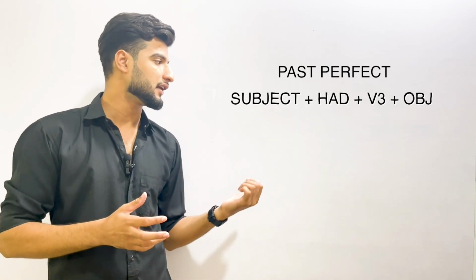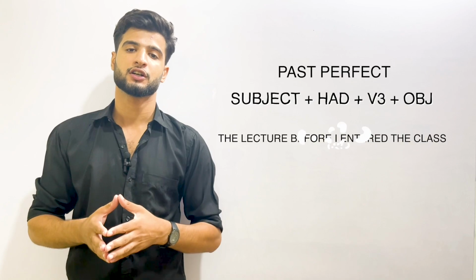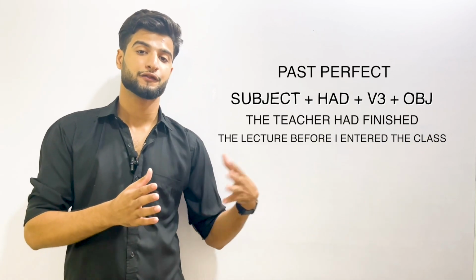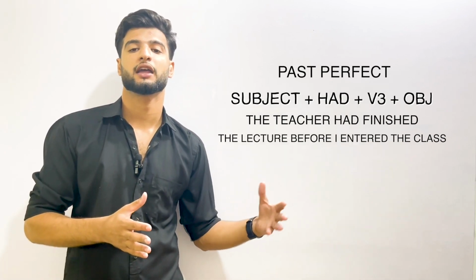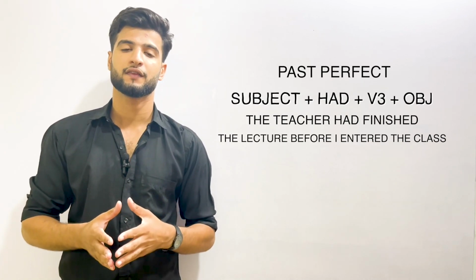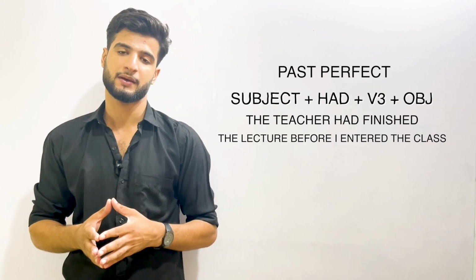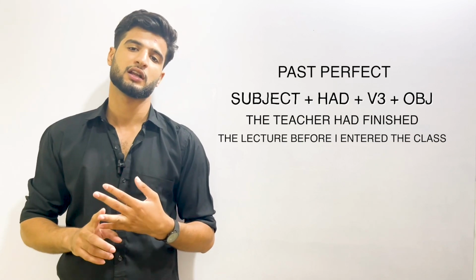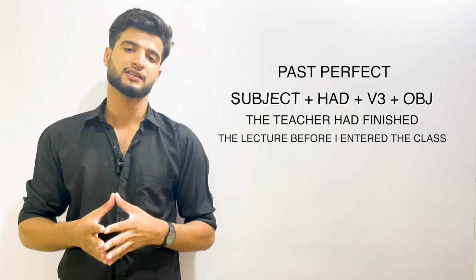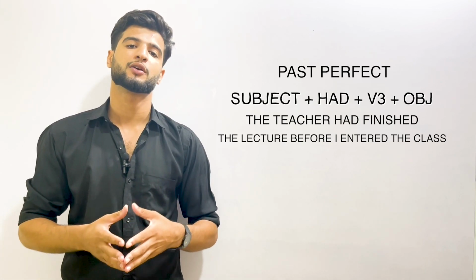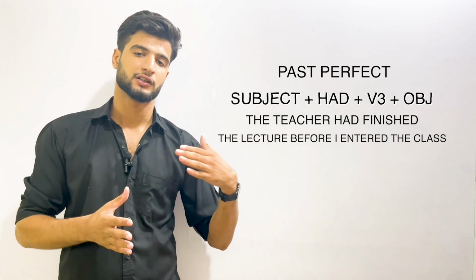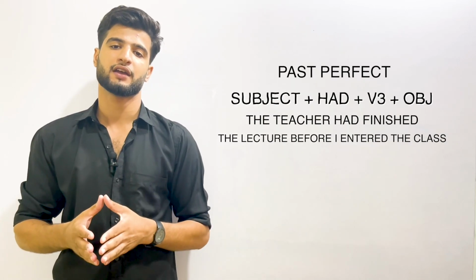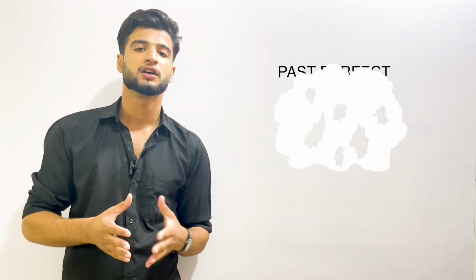Let's have a look at another example. The teacher had given the lecture, or the teacher had finished the lecture before I entered the class. Now here there are two actions which took place in the past. A teacher gave a lecture and the student entered the class. But since these two tenses are together, we actually talk about one action, which was giving the lecture, was completed before another action, which was entering the class.